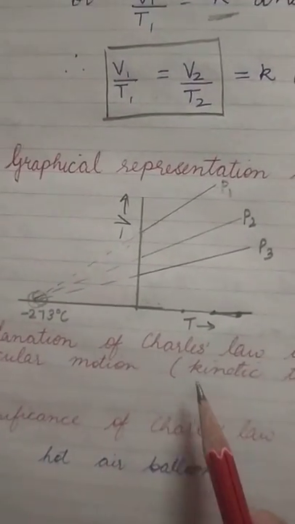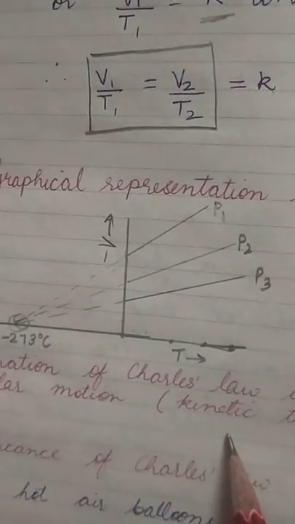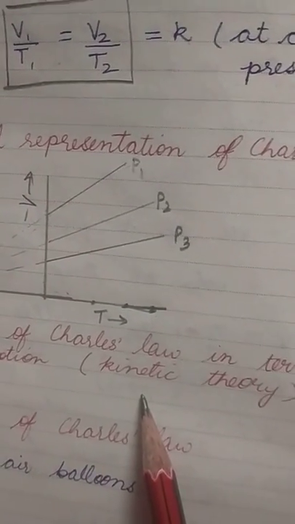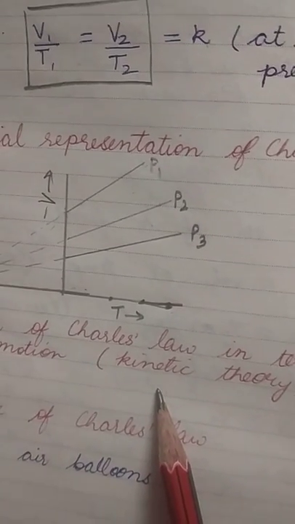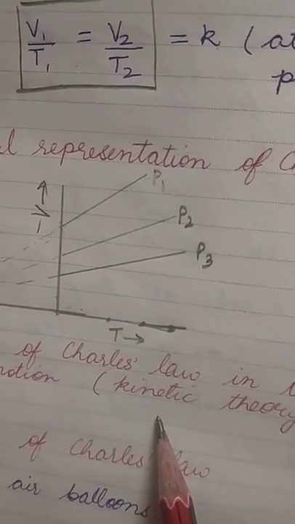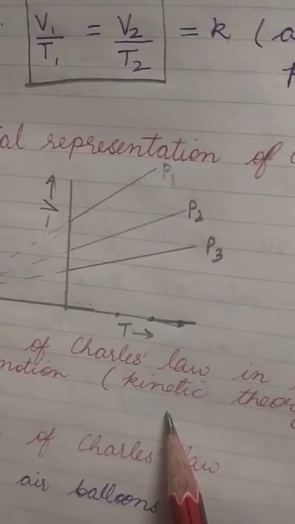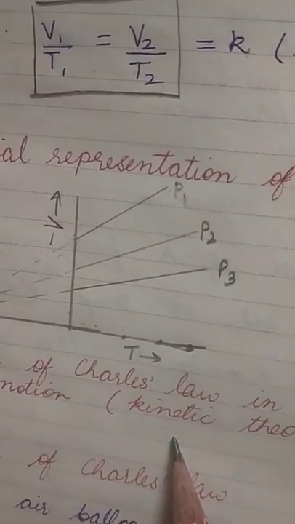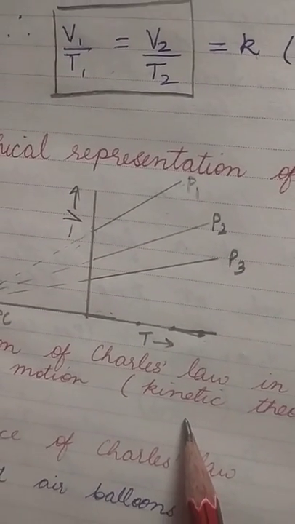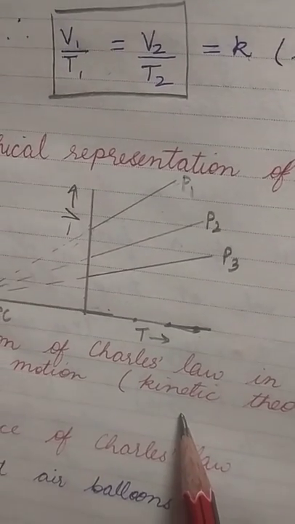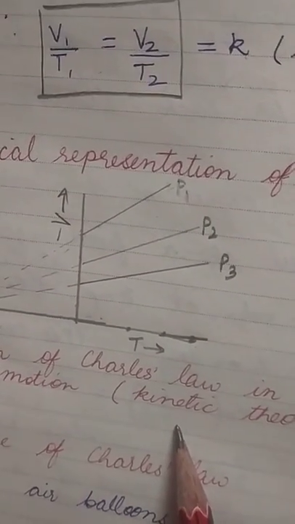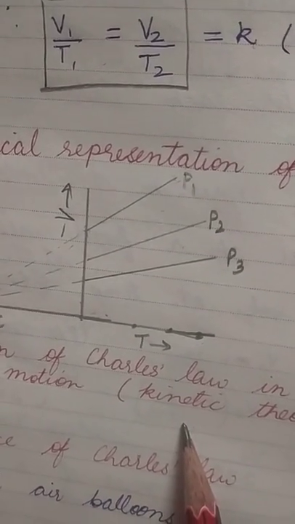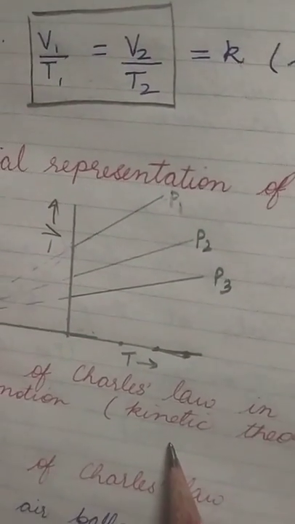Now, the explanation of Charles law in terms of molecular motion, as we have done for Boyle's law, we can do the same way for Charles law as well. According to the kinetic theory, we have already studied that the kinetic energy is directly proportional to the temperature. When the temperature of a gas is increased, the particles move faster. Kinetic energy is due to motion, so the more the temperature, the more vigorously the particles move, and if pressure is constant, then the volume will increase proportionately, right?